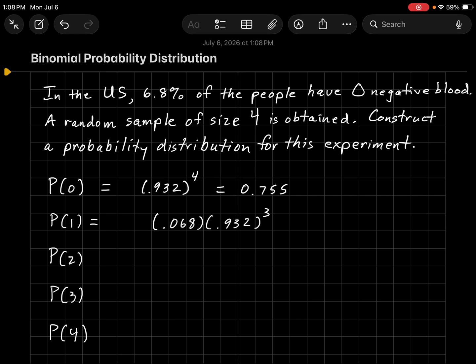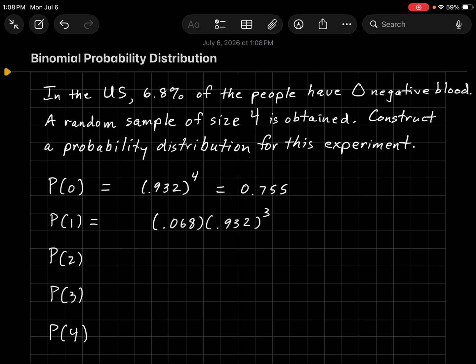But my question is, is that all the different ways that we can choose 1 person out of 4? Well, of course not. It could be the first person only, or the second person only, or the third person only, or the fourth person only. So there are 4 different ways we could choose this.